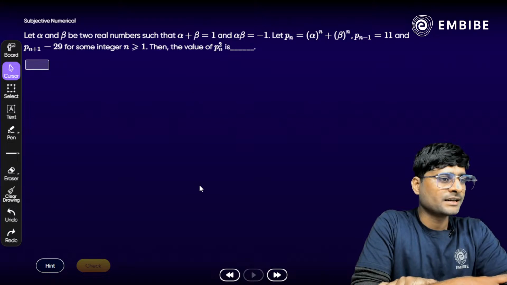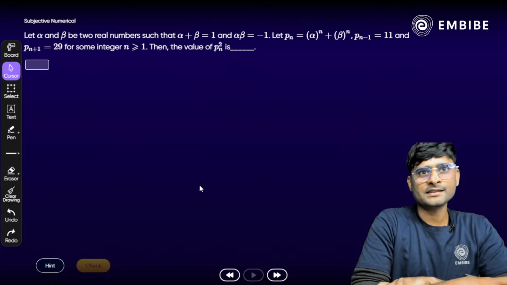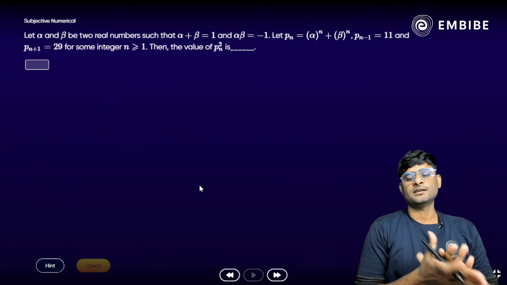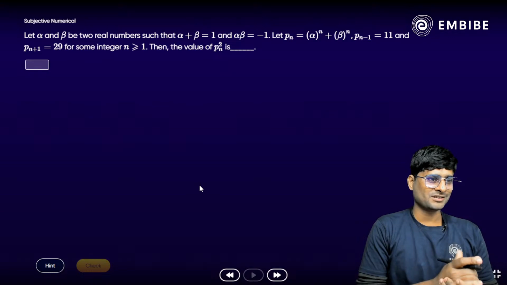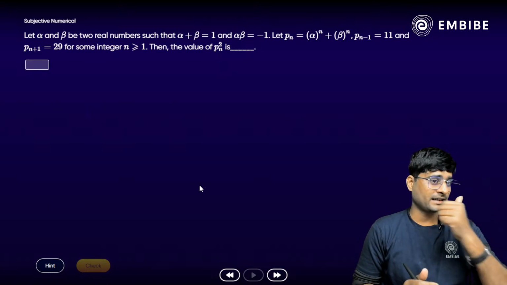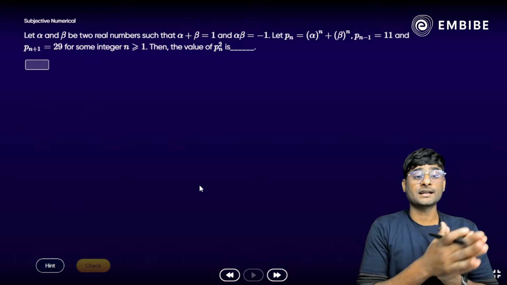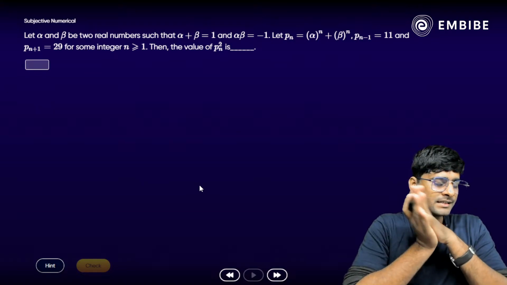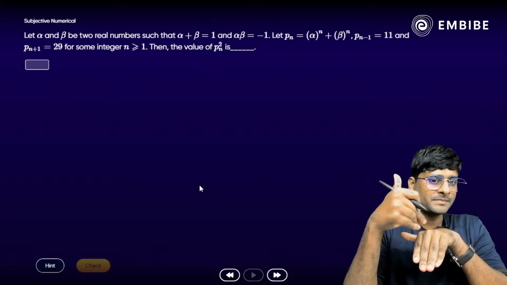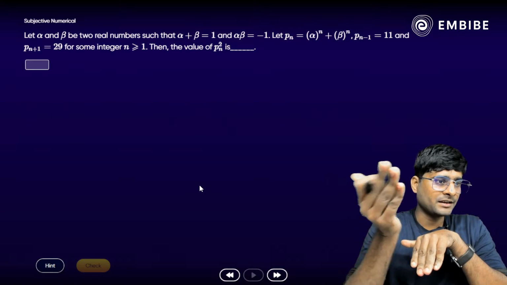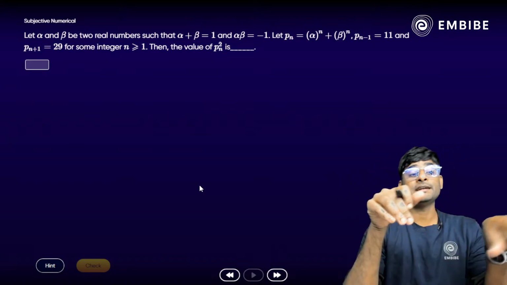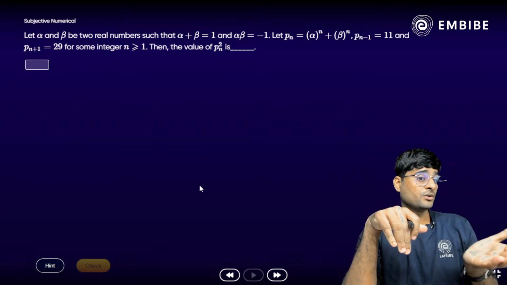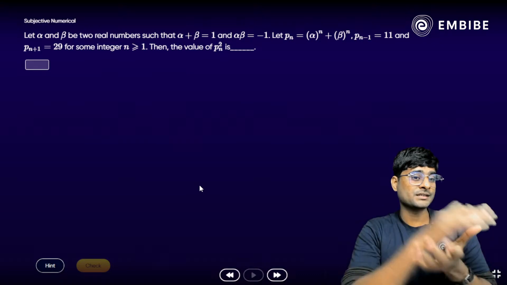Now students, focus on the next question here. It is a very important part, a quadratic equation question. Look at the question: let alpha and beta be two real numbers such that alpha plus beta is equal to 1 and alpha into beta is equal to minus 1. Here rho n is alpha raised to power n plus beta raised to power n, and rho n minus 1 is 11, and rho n plus 1 is 29, for some integer n greater than or equal to 1. Then the value of rho n square is?